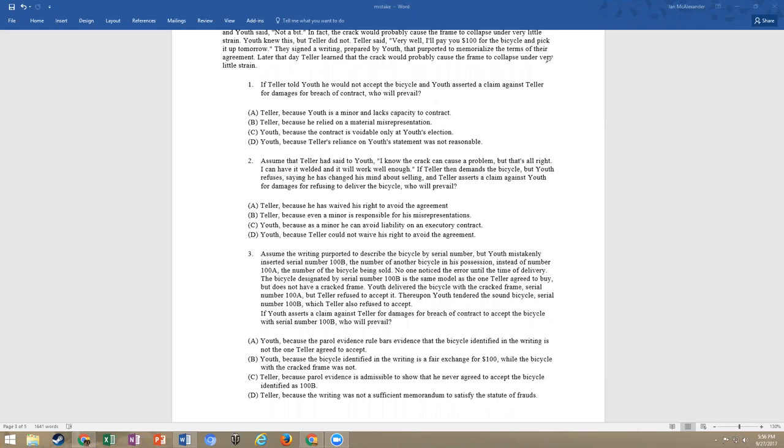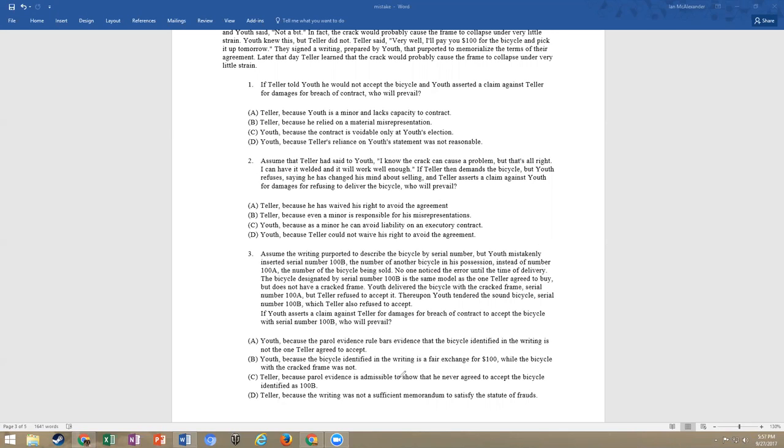This is that final integration, that four corners. Well, we know that there may have been a complete agreement, but the terms are incorrect. And so we have to remember that parol evidence is used to show or to clarify ambiguity. So youth, because the bicycle identified in the writing is a fair exchange. Well, we don't care about the fair exchange.